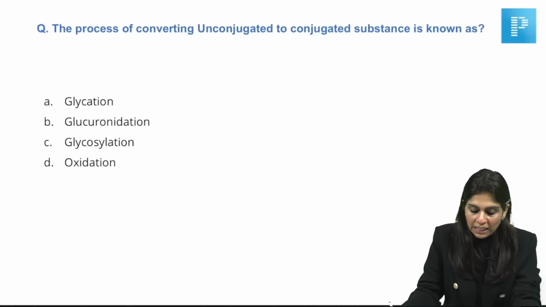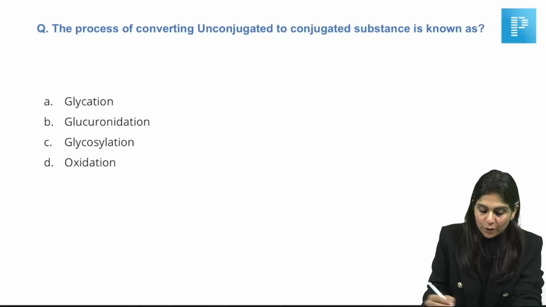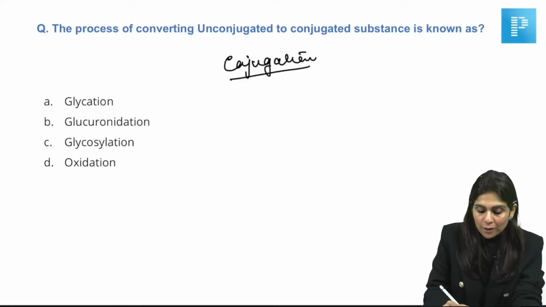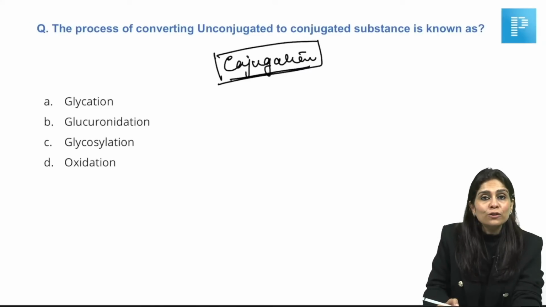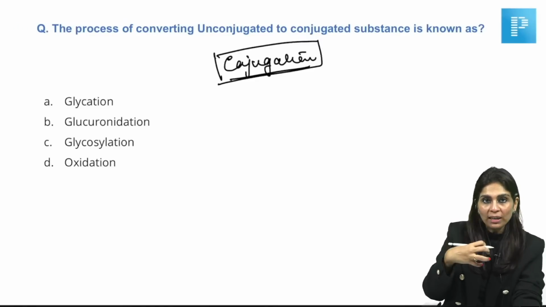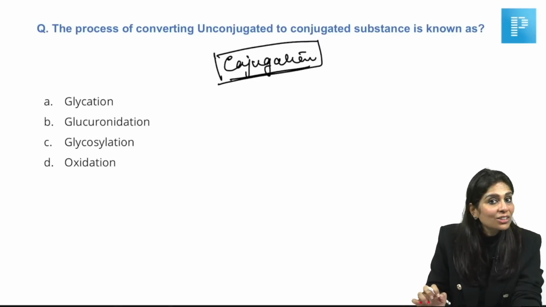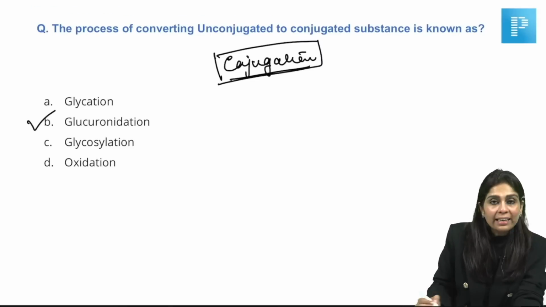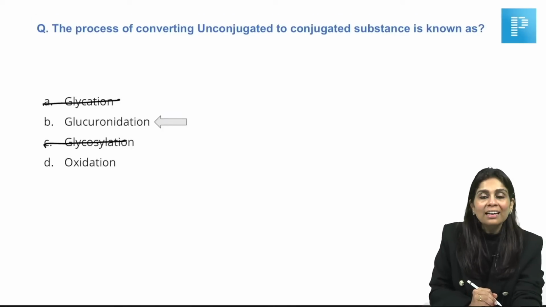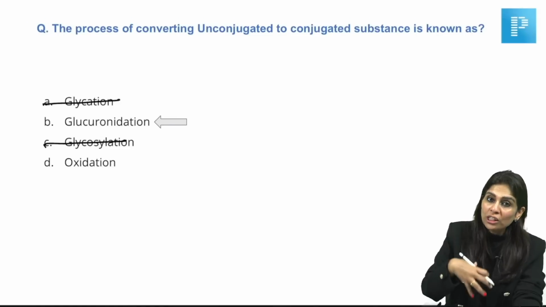The process of converting unconjugated to conjugated substance is done by which of the following? So they are asking you about a conjugation reaction. Which of the following is a conjugation reaction? So what is a conjugation reaction? It is a phase 2 detoxification reaction where an exogenous substance which is non-polar is converted to a polar form, right? And for that we use glucuronidation. So what is the right answer here? The right answer here is glucuronidation. It is not glycation, it is not glycosylation. Glycation and glycosylation are adding carbohydrate residues to endogenous proteins.